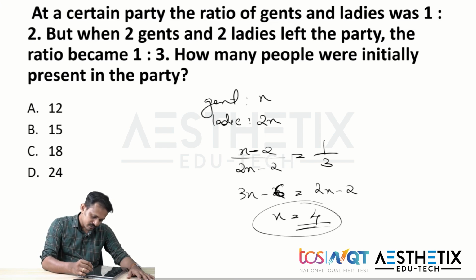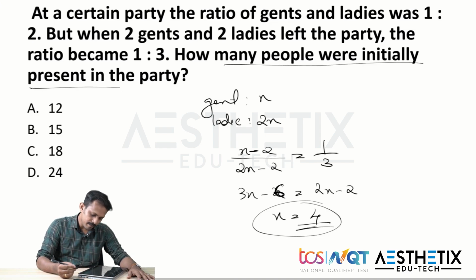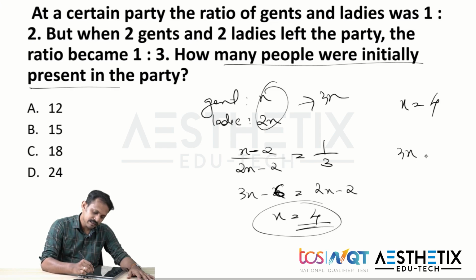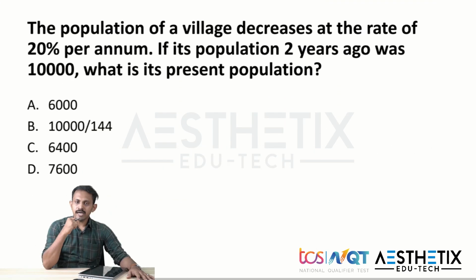Now what we need to find is how many people were initially present in the party. We got the value of x as 4, and we know that there is a total of 3x people. So 3x is nothing but 3 into 4, which means the answer is 12, and it is there in option A. Now we are moving on to the next one. Try to solve the question.